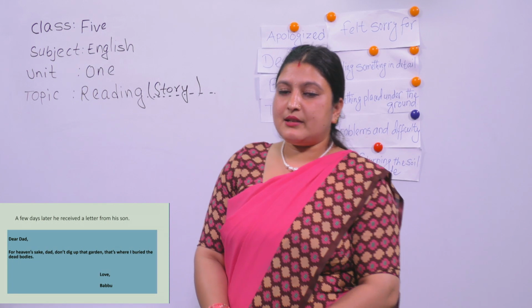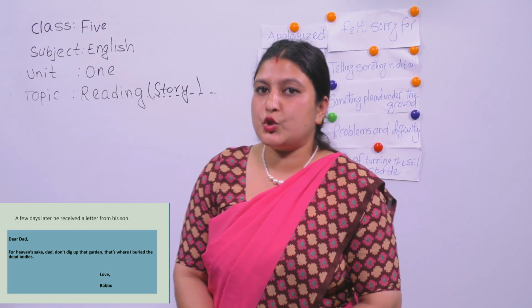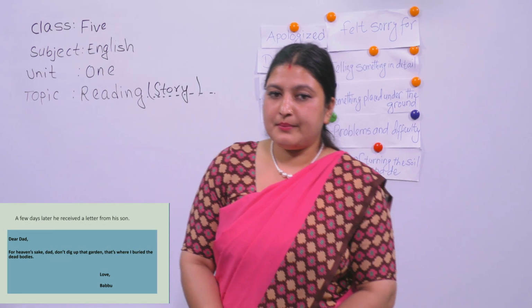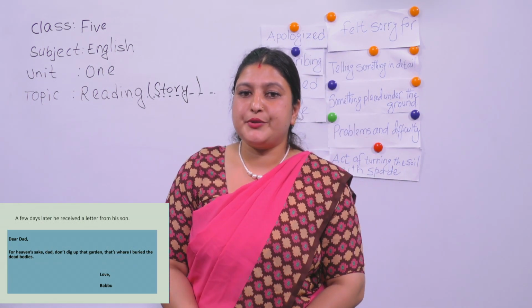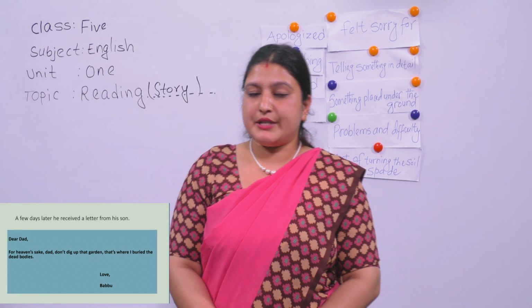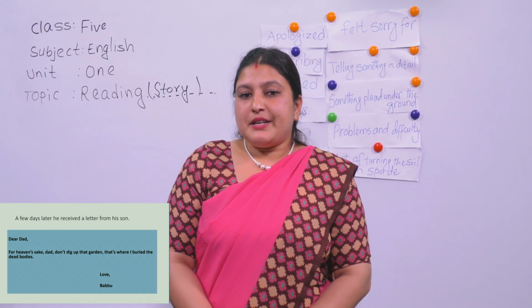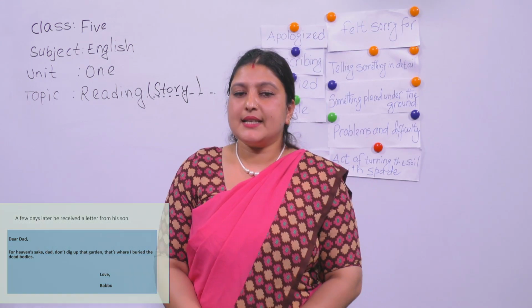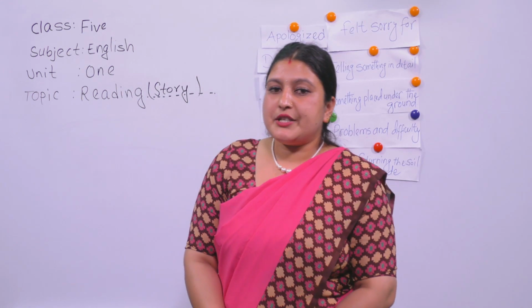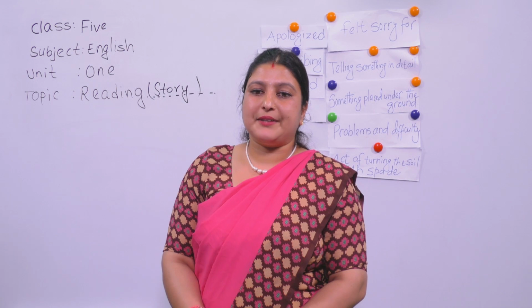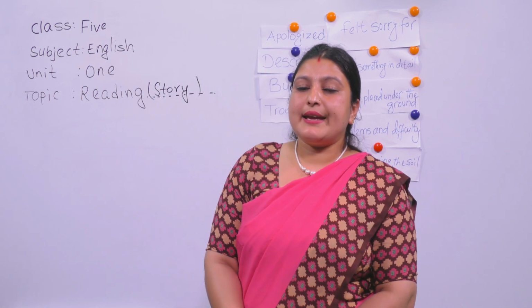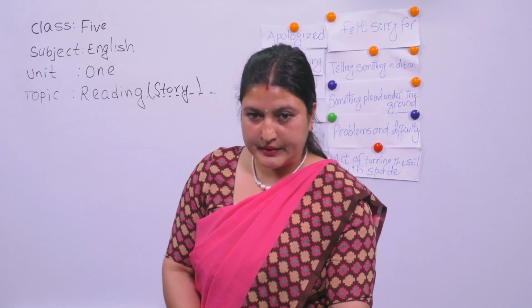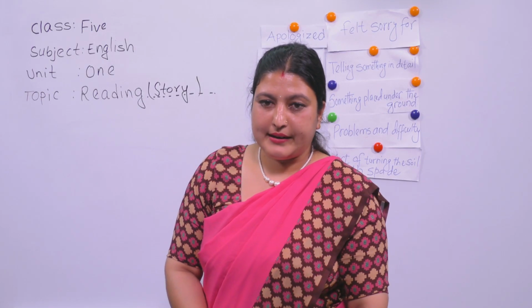This is the letter written by Babu to his father. His father had requested him to be back with him for helping him, but he was unable to do so because he was in prison. From prison, we can't go out easily. So the son told his father not to dig up the garden because he had buried dead bodies there. Now let's go to the next paragraph.